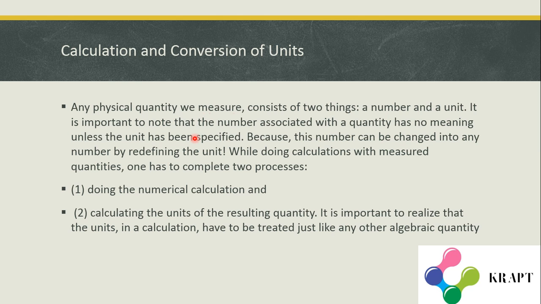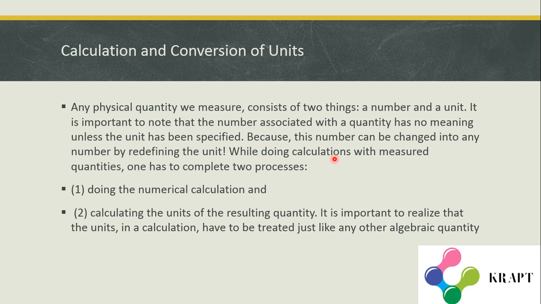So if we change the unit into any other unit of the same kind, the number will also change.